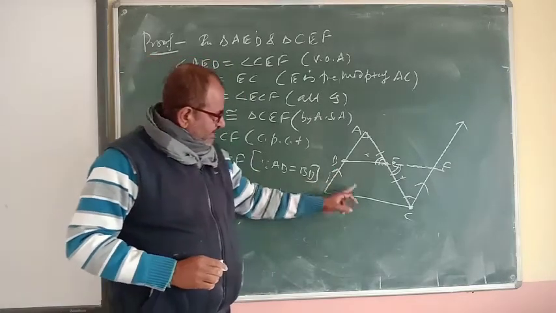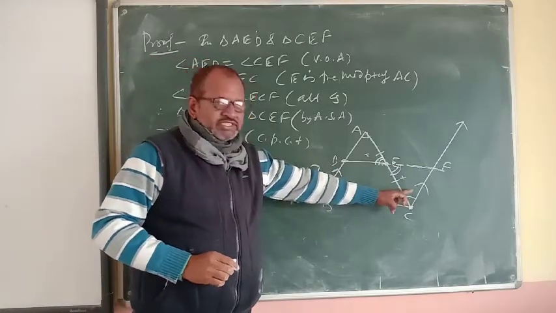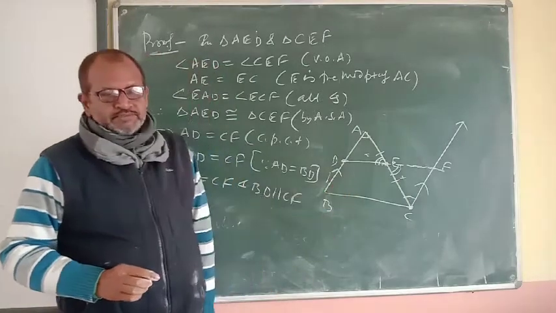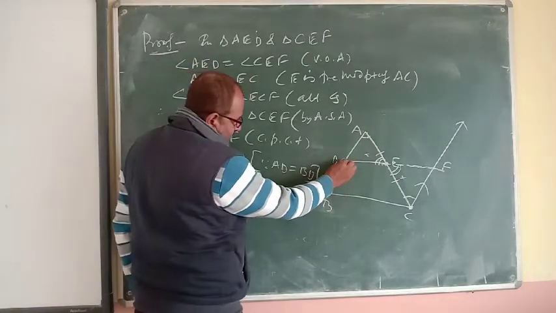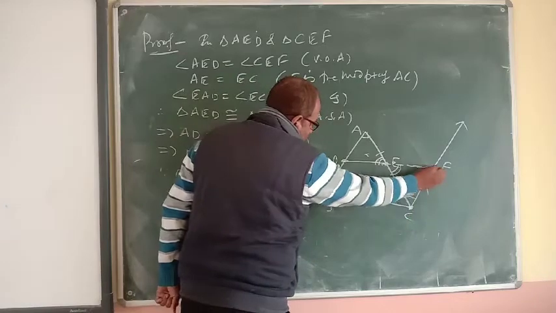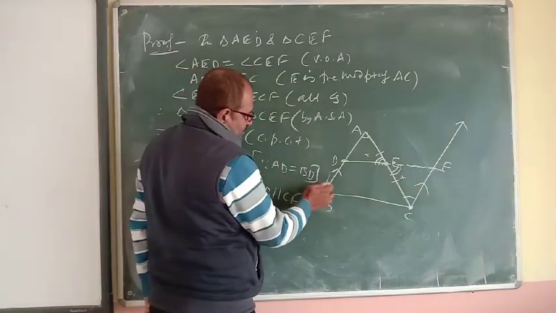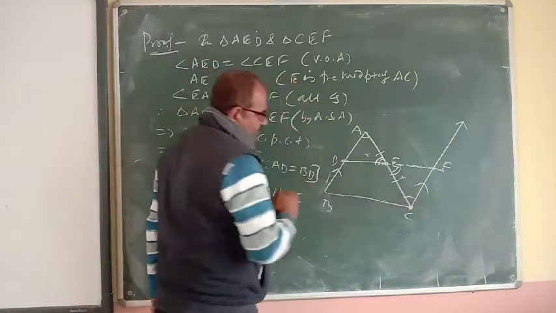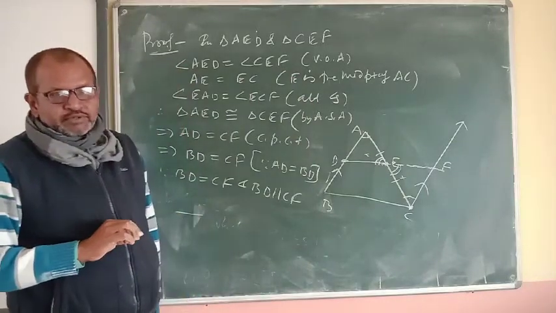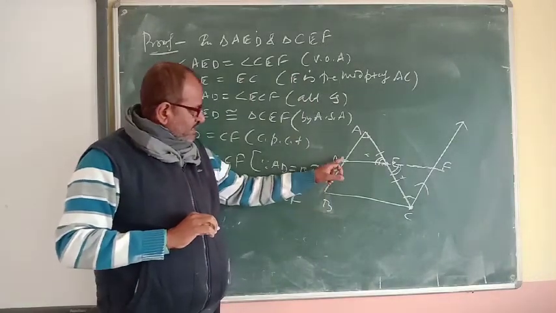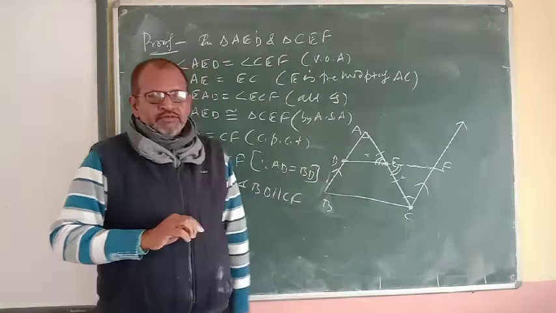So in a quadrilateral, if one pair of opposite sides are parallel and equal both, see this quadrilateral DBCF, one pair of opposite sides BD and CF, it is parallel and equal both. So we can say that DBCF is a parallelogram.